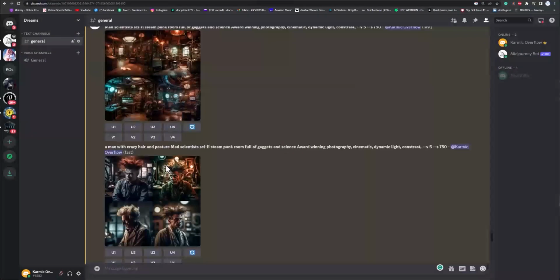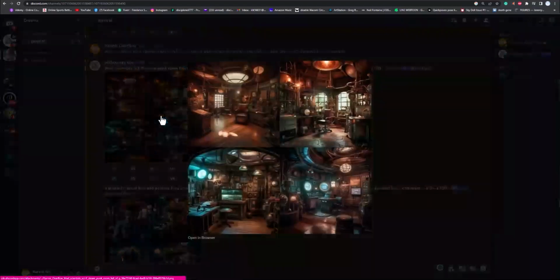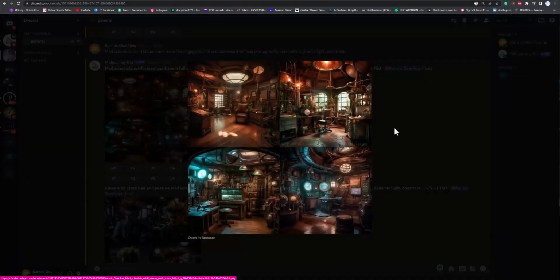And then I did another one because I wanted the guy. So I said a man with crazy hair and posture. And I got this, but it's more close up, so it's not quite what I wanted. I could have said full body shot or something like that. But what we can do is mix these two together. So that's kind of cool. So let's pick one of these that we want. Let's say I really liked this one here.